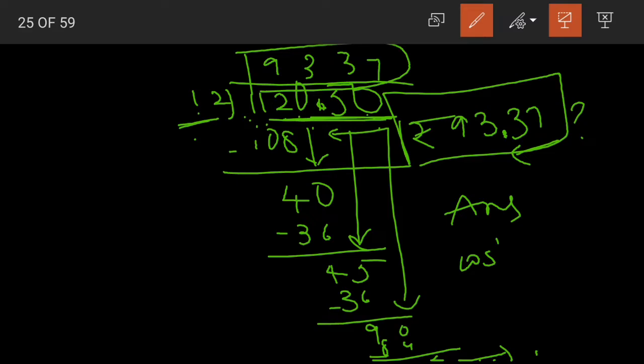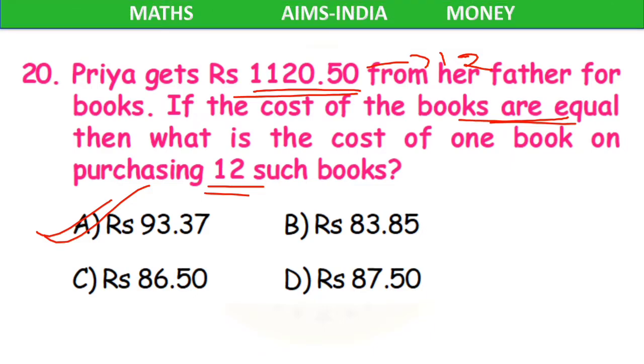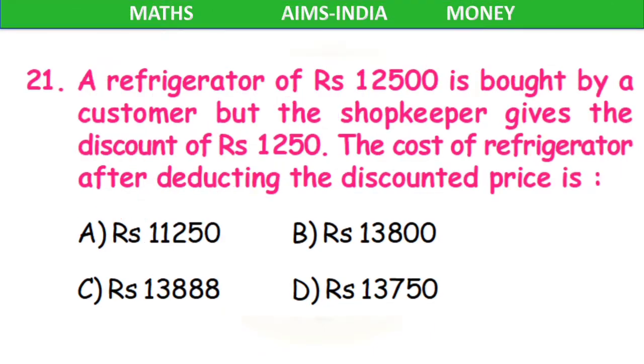What is this? This is the cost of one book. It is a simple question. Just because these rupees and paise are involved, you might get confused. But don't get confused. Divide it normally and then just put a point in the quotient. That's it, children. So what is our answer here? Option A, 93 rupees 37 paise.